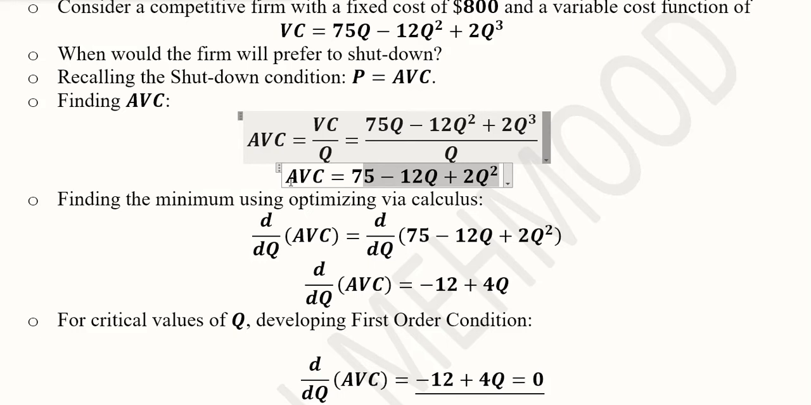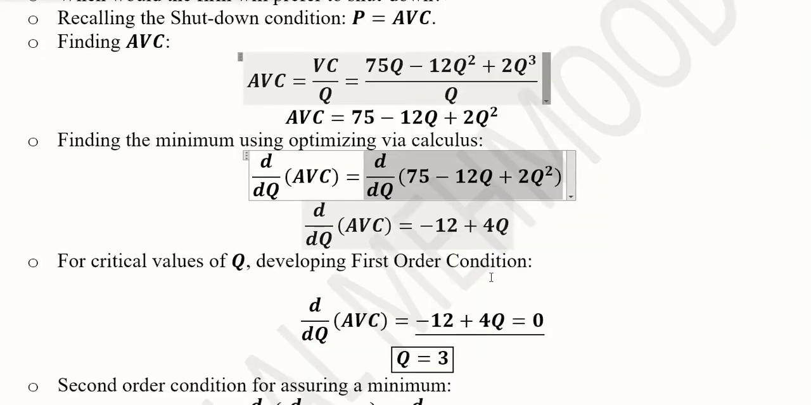Now we want to see at which point AVC is minimum, because that's the point where we will take the decision. For that, we can use simple calculus and do the optimization. We develop the first order condition, that is, take the first order derivative and put it equal to 0. So here you can see we have taken the derivative. You can pause the video and see the results and do it on your own.